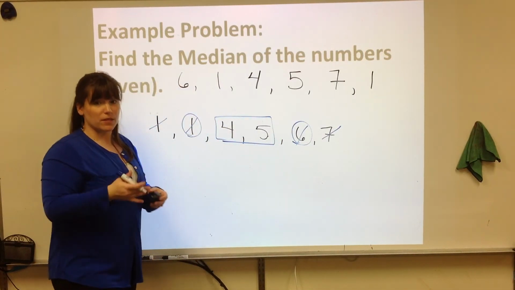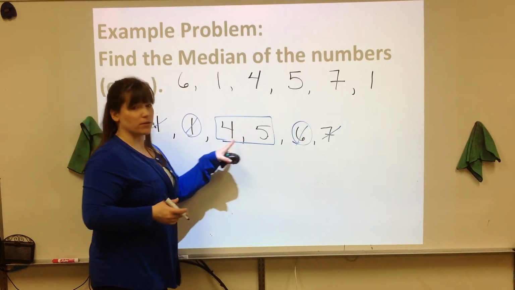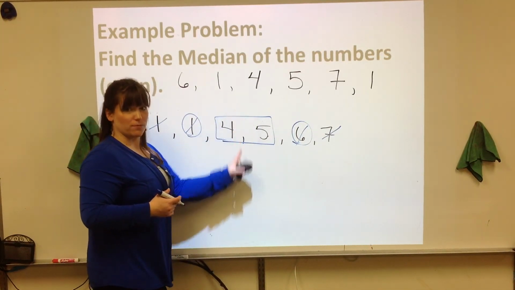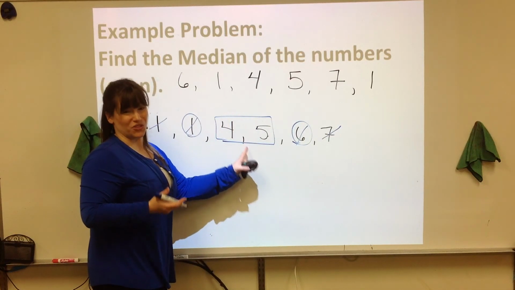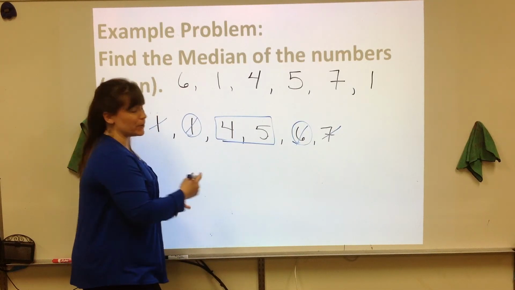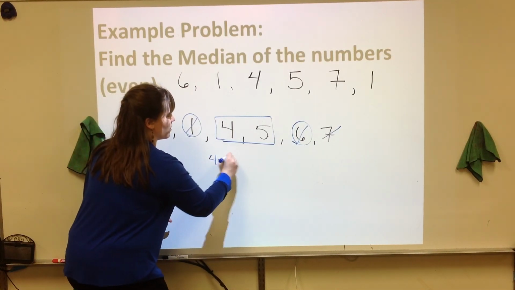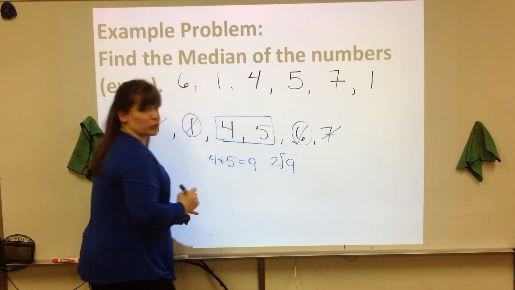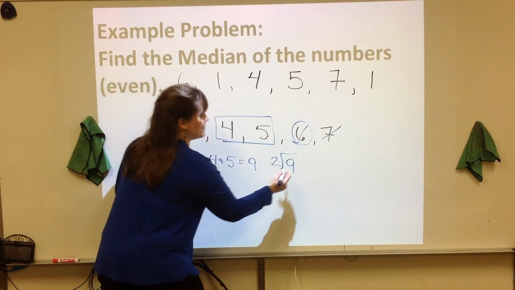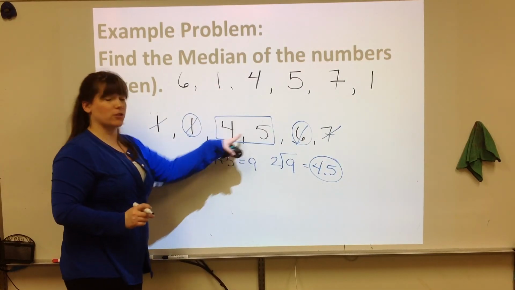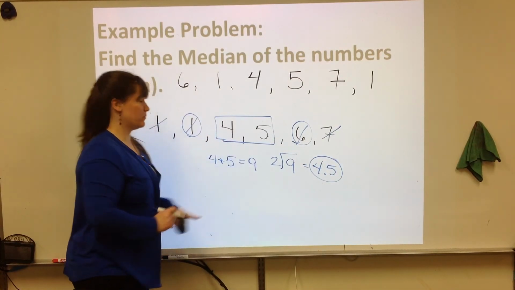And in order to find the middle of them, it's easy when they're just side by side, consecutive here. The middle value is going to be halfway in between both of these, which is 4.5. But sometimes they're not going to be right next to each other. So how do we do it? We add 4 plus 5, and then we take 9, and we divide by 2. And half of 9 is going to equal 4.5. When there are 2, add them up, divide by 2.